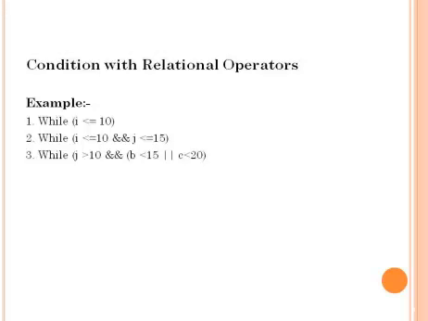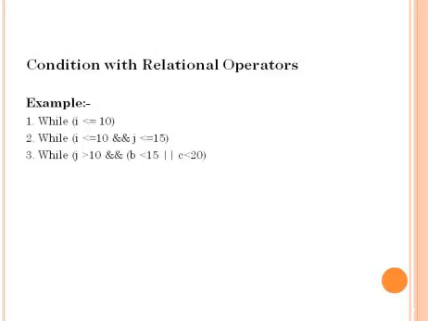The most important thing in loops is checking the condition. Here the condition is i less than or equal to 10. So the i value is 10, and 10 is less than or equal to 10. This condition is true. Always you have to check this condition in the while.